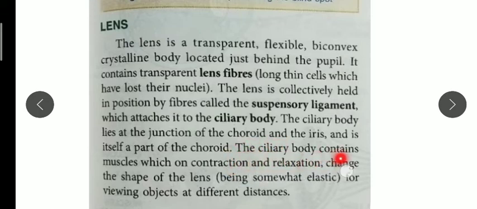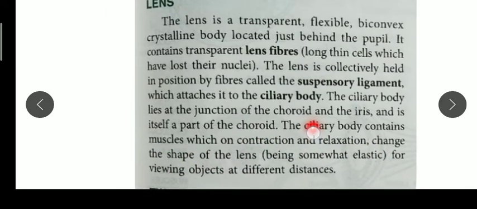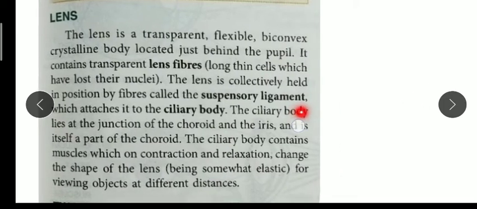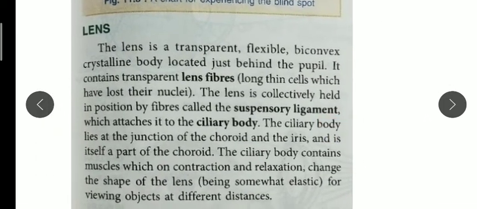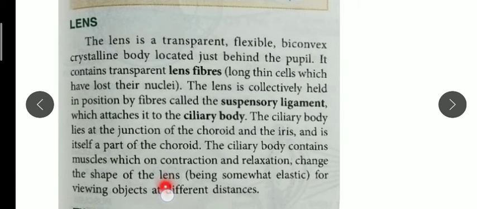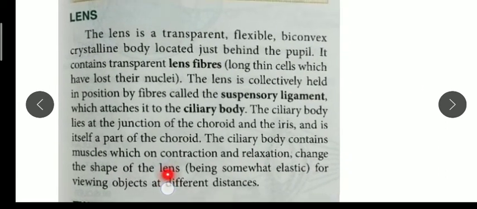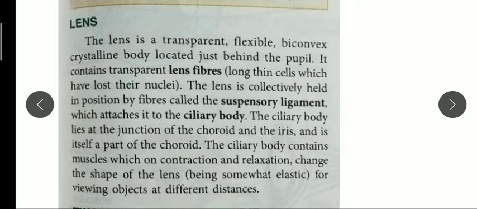The ciliary body contains muscles, which on contraction and relaxation, as we know the nature of muscles, change the shape of the lens, so that it becomes elastic.